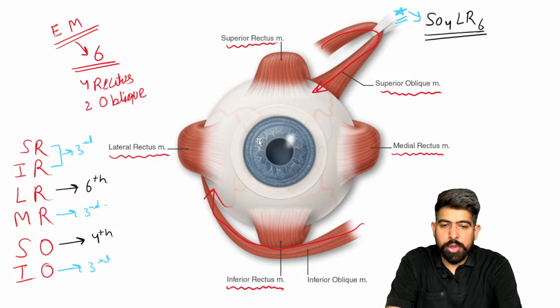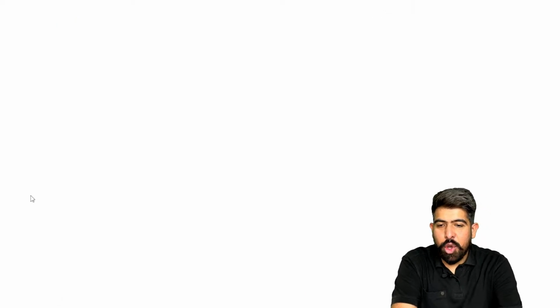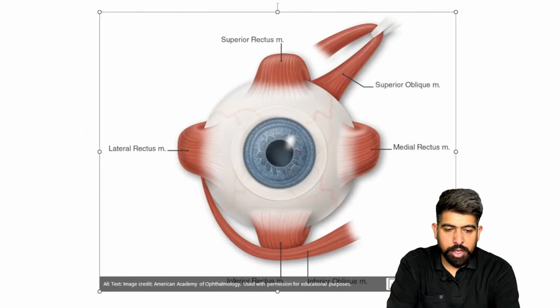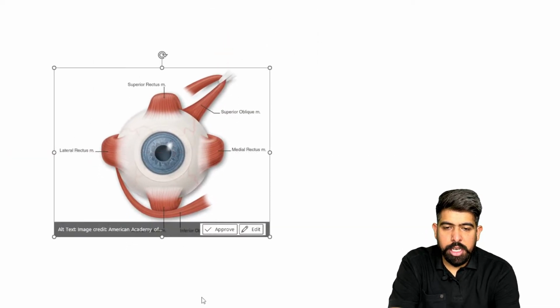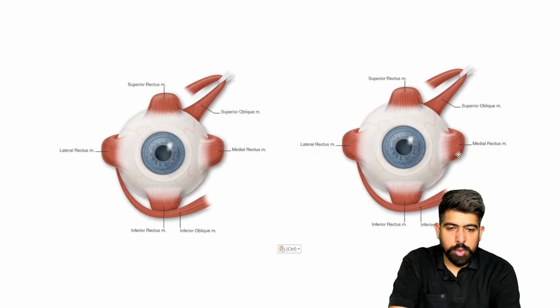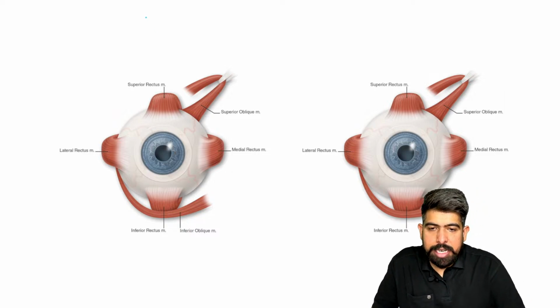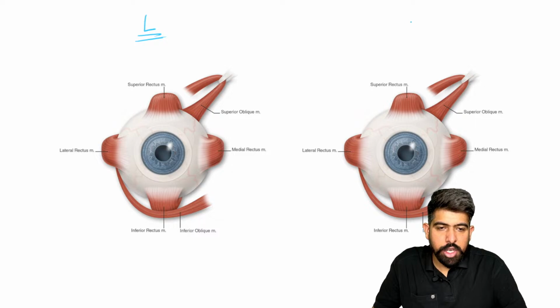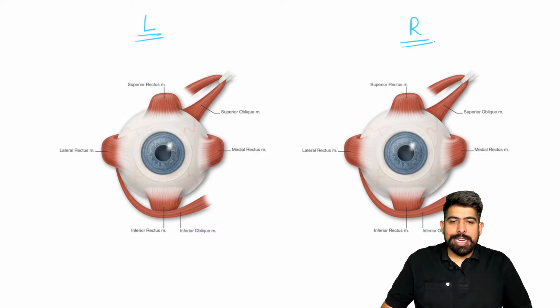Now, one thing I want to tell you, which is very, very important, is about the yoke muscle. We were talking about the yoke muscle. To understand the yoke muscle, I have to show you two diagrams of your eyes. As you have two eyes, I have to show you the two diagrams simultaneously. You can see here, I am mentioning this is the left eye and this is the right eye. I hope it is clearly visible to you.